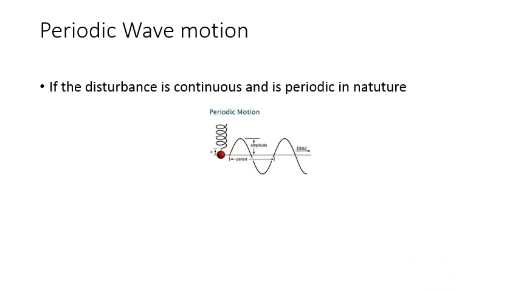So, periodic wave motion. If the disturbance is continuous and is periodic in nature, then the wave produced is termed as a periodic wave. What is a periodic wave? If the disturbance is continuous and is periodic in nature, then the wave produced is termed as a periodic wave. The periodic wave that is varying sinusoidally is called a sinusoidal periodic wave. The particles of the medium execute simple harmonic motion when a sinusoidal periodic wave passes through the medium.